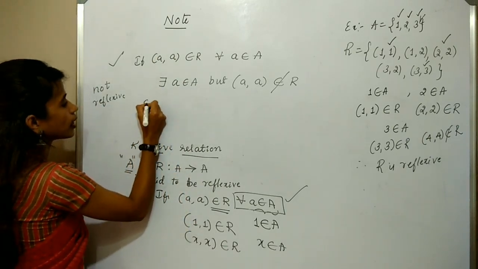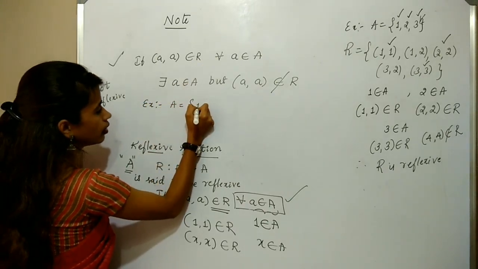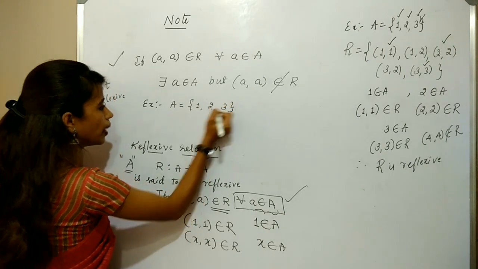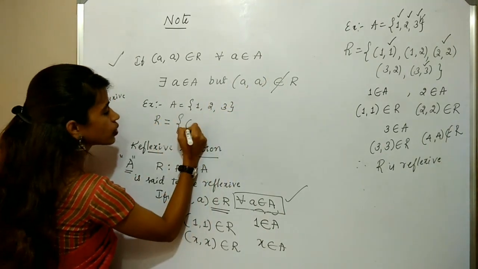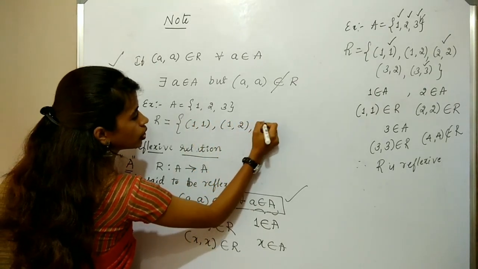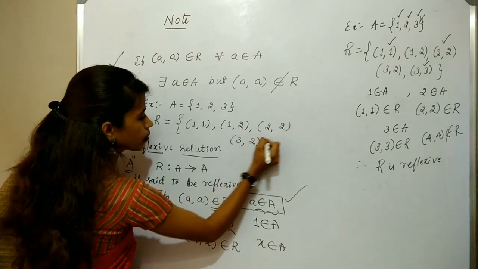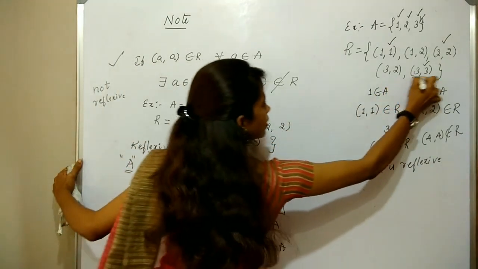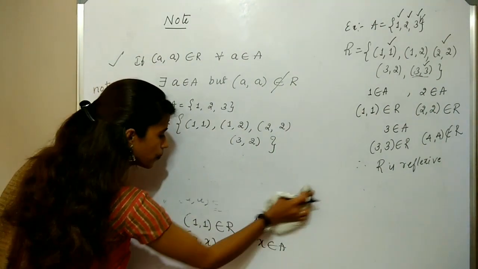Okay. So I am taking the same example, A = {1, 2, 3}, but just changing the relation elements: (1, 1), (1, 2), (2, 2) and (3, 2). That's it. I am not taking the other element. Now, is it a reflexive relation?